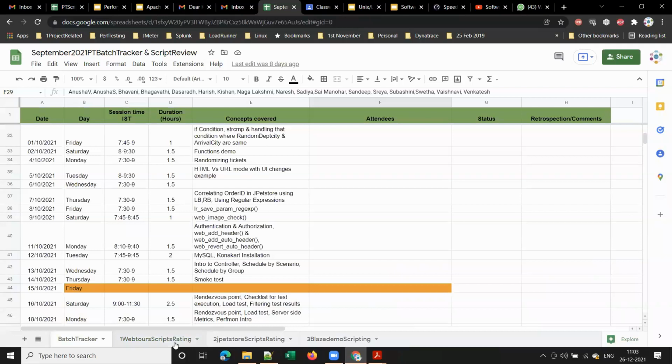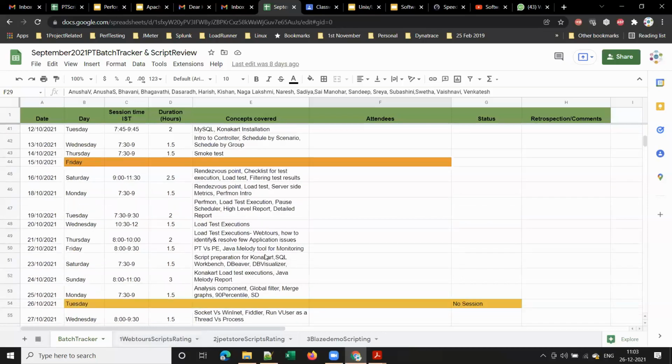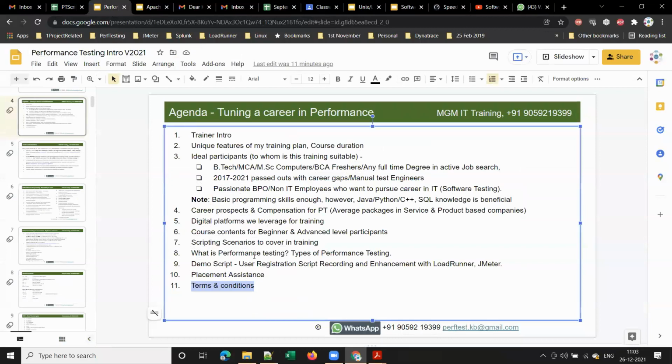So Naukri would be good enough. If you want a few more openings, you can go for LinkedIn. You'll get huge openings in Naukri and LinkedIn. Apart from that, we'll be having some referral openings as well. So I hope I covered all the queries that you may be having.